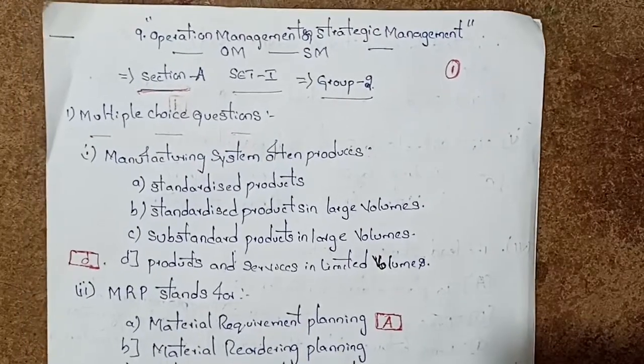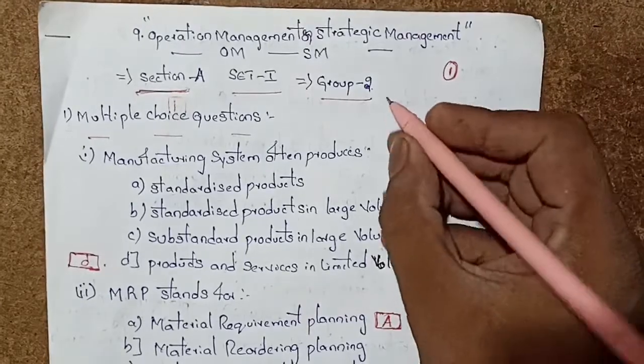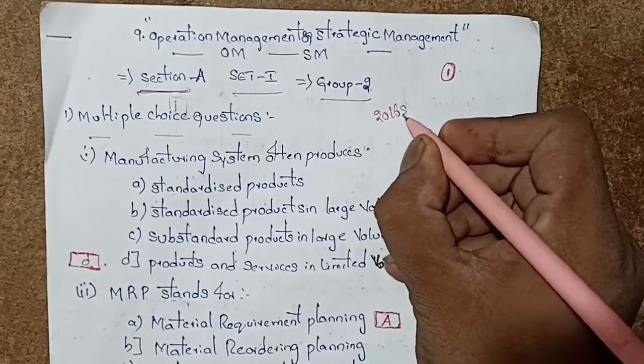Let's begin. Operations Management and Strategic Management, Paper 9, OM 2016 syllabus. It will be applicable for June 2016 syllabus.